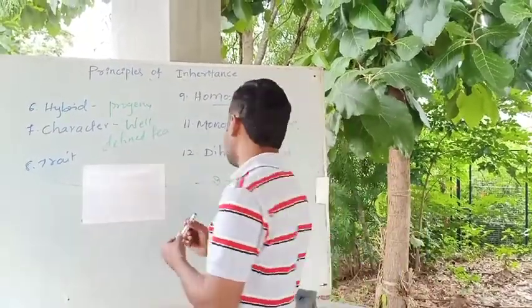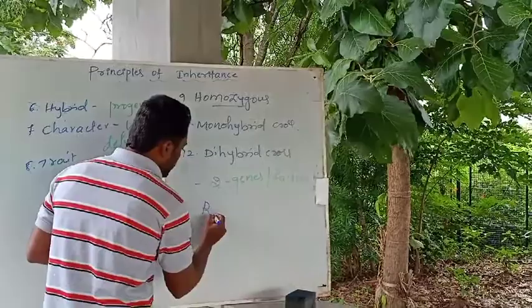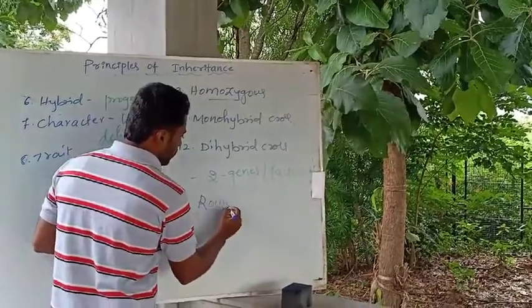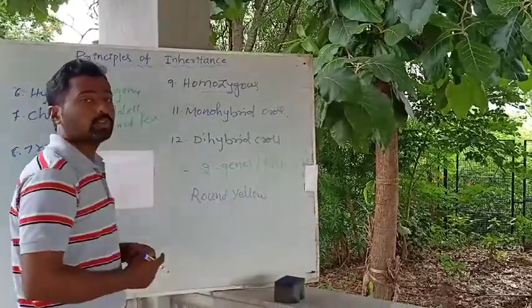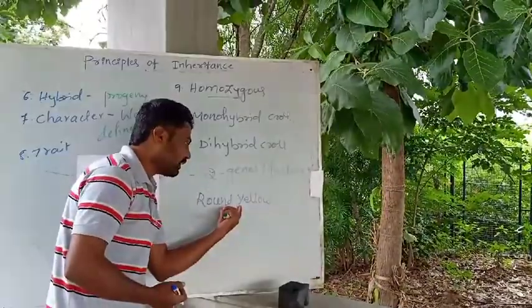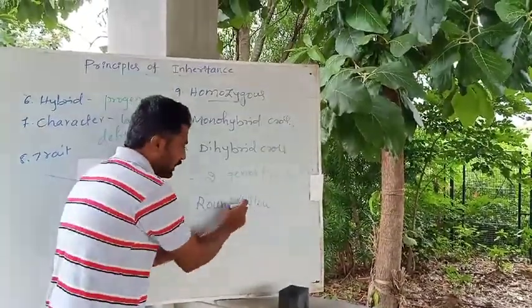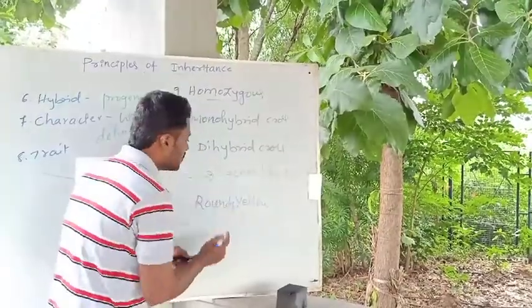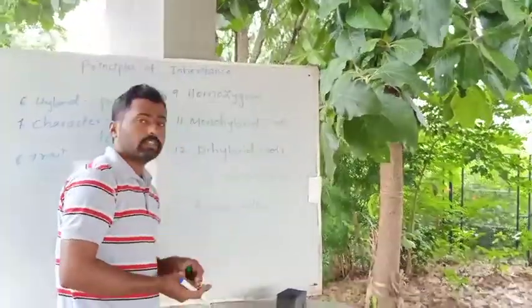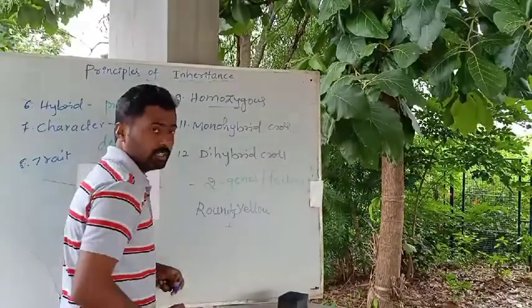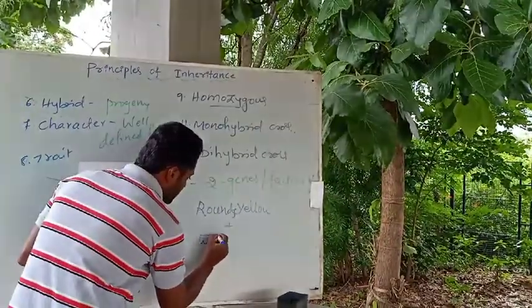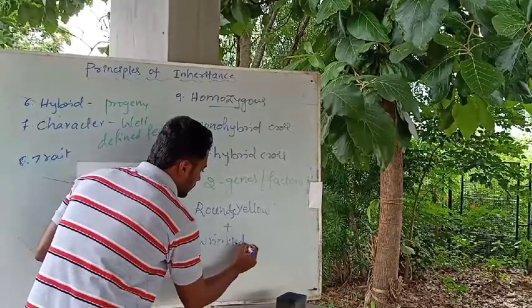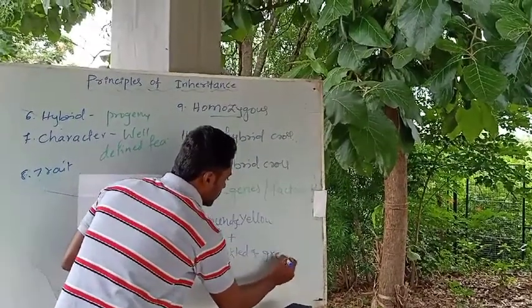For example, if we consider the round shape of the seed and the yellow color of the cotyledon together, we consider two characters at a time, round and yellow, in one individual, and in the other individual, the wrinkled nature of the seed and green color of the cotyledon.